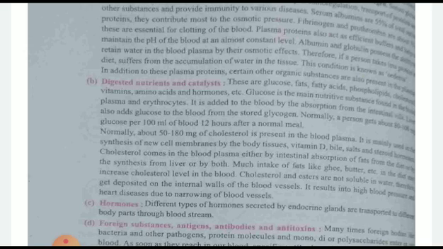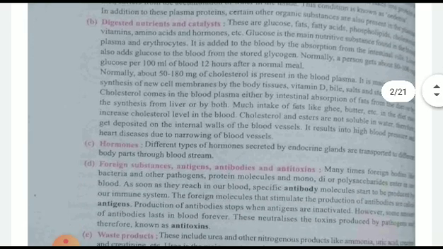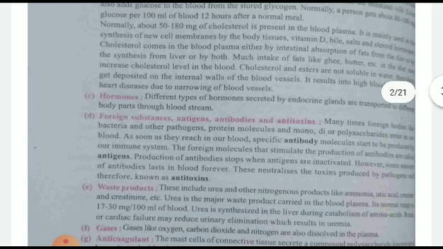Actually children, just as there are water pipelines, likewise there is a pipeline of capillaries, arteries and veins, and because of excessive deposition of cholesterol, they will become thick. Then hormones are secreted by the endocrine glands, and they are carried in the blood stream. Then foreign substances: antigens, antibodies, and antitoxins.